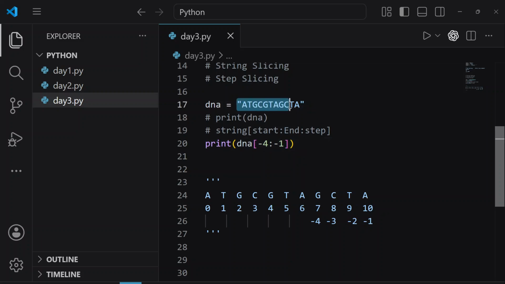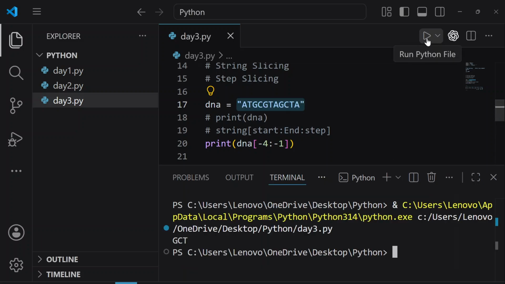This is our sequence, our string. Look at the cursor, how I am moving my cursor, Python reads it like this. So Python is moving from left to right. So -4 comes first, right? And then comes -1. So here you will see your output.